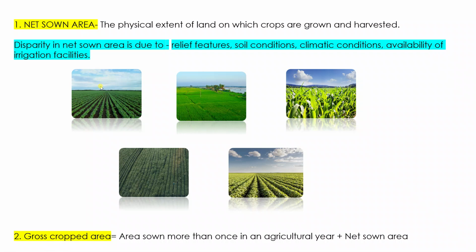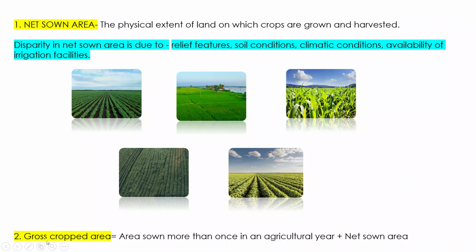Whereas the area where the soil is not that fertile, or where the climate is not that suitable for the growth of a particular kind of crop, in that area the net sown area would be less, right? So please memorize the definition of net sown area, also understand the meaning of net sown area and the reasons behind the differences in net sown area all over India. These are the 3 things that you have to memorize, right?